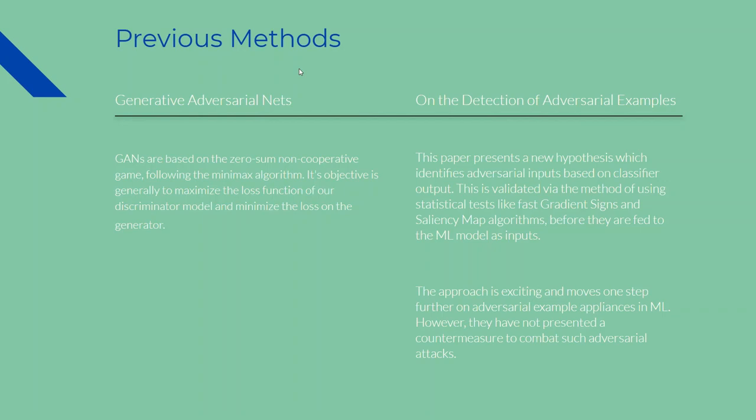There was a paper on detection of adversarial samples, which gave a new hypothesis basically to identify adversarial inputs based on the classifier output, which was then validated by using statistical tests such as fast gradient sign and saliency map algorithms before they are fed to the ML model as inputs. The approach was exciting, but then they didn't exactly present a countermeasure to combat such adversarial attacks.